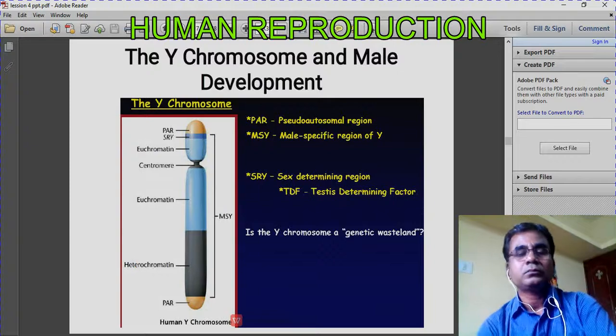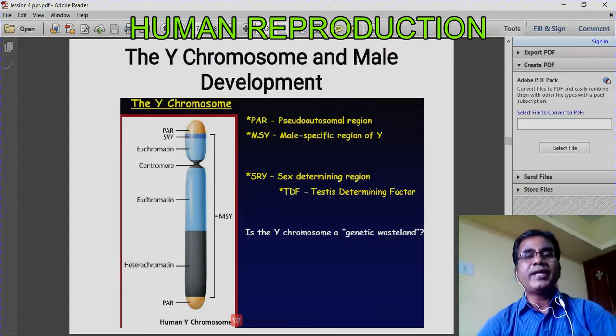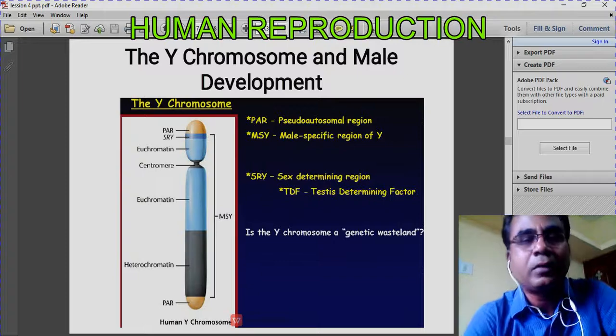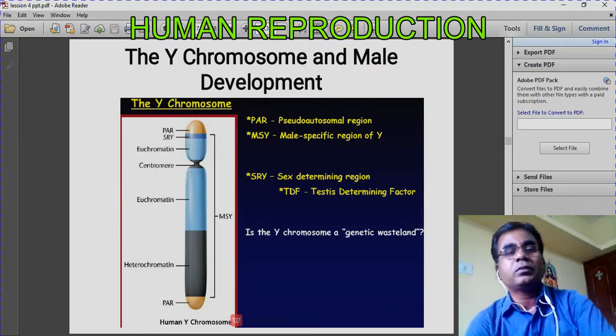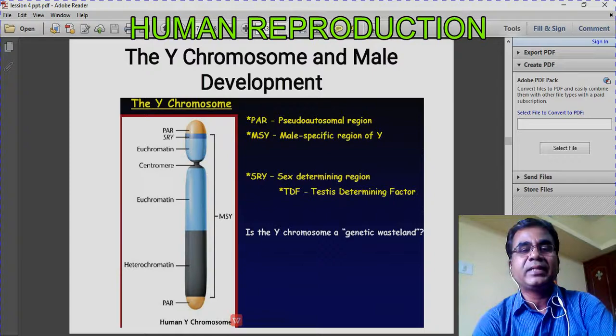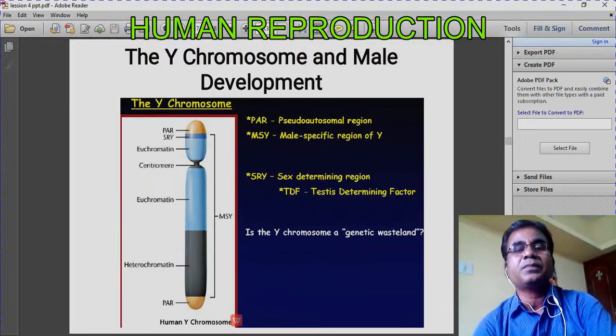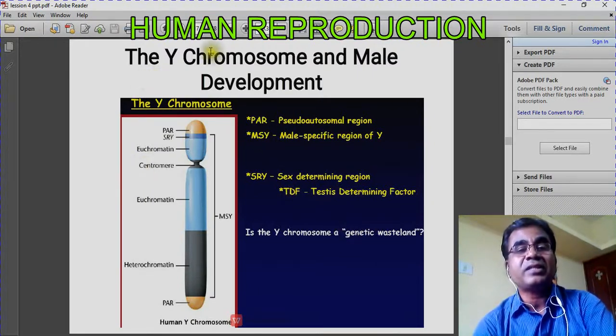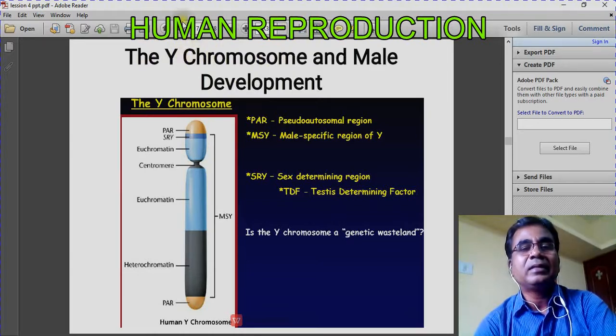Now, Y chromosomes. We are going to study about the Y chromosomes. Why are we going to study about Y chromosomes in detail? Because this chromosome is the only one responsible for the determination of sex in most of the organisms, especially in human beings. The sex is determined by Y, not by the X chromosome. This Y chromosome is only present in the male. So the father is only responsible for the sex determination in young ones.